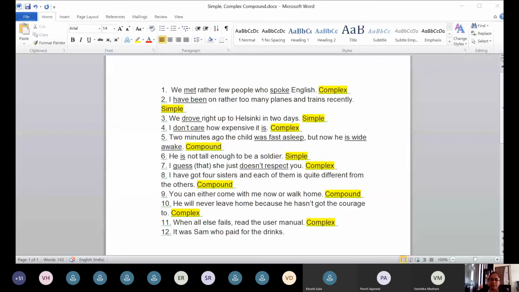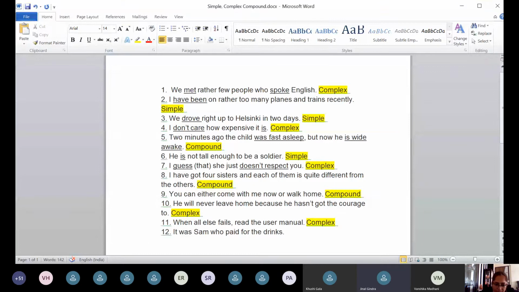Ma'am, yes, it is a simple sentence. How can you explain how it is a simple sentence, Jinal? Because there is only one main clause and nothing else. Like it was Sam who paid for the drinks.